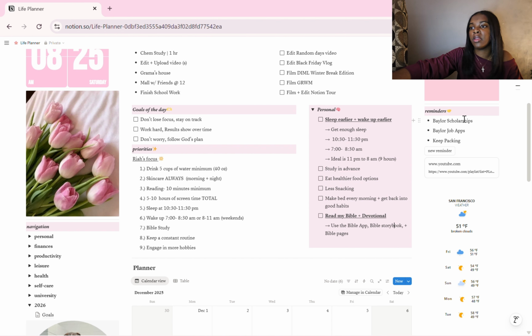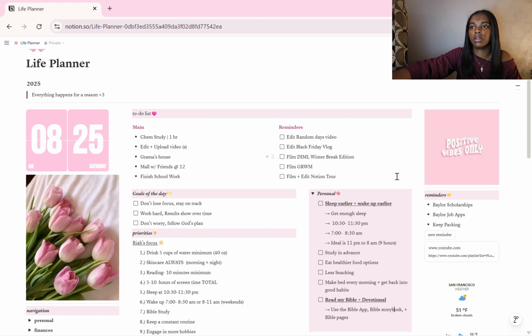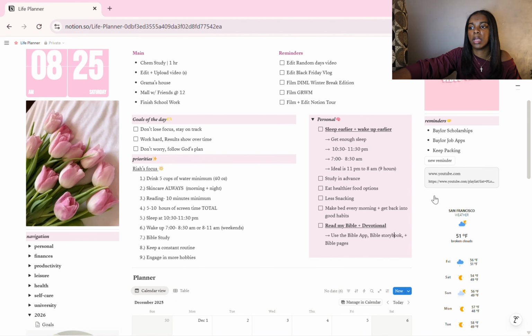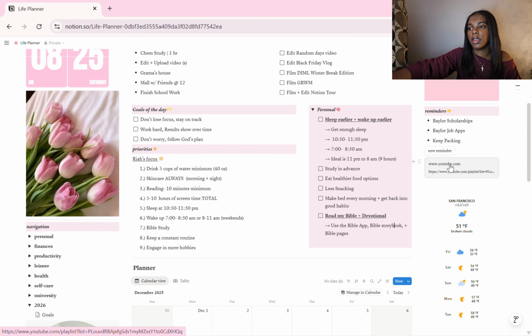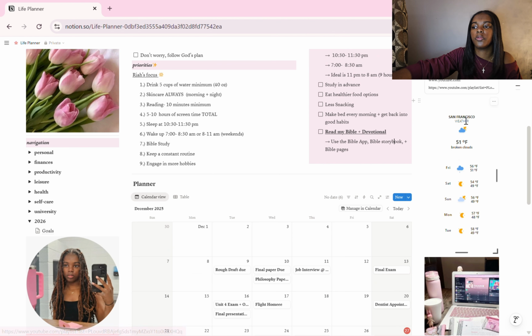Then over here I have my reminders, which is my school related stuff that's over time. So these are my weekly reminders, and these are overtime reminders. And then I have a link to an expired YouTube page, which typically just consists of music. Then I have the weather right here as well.